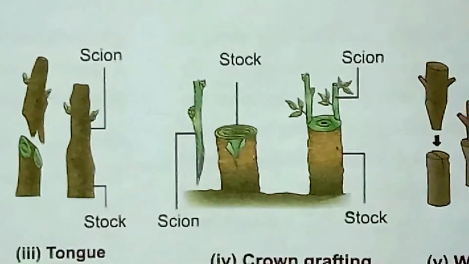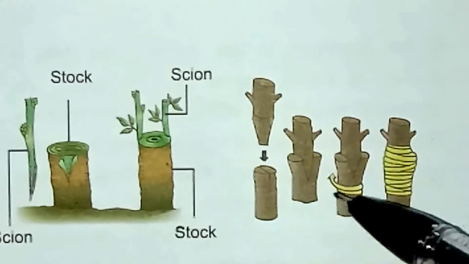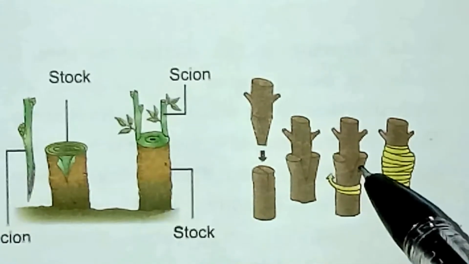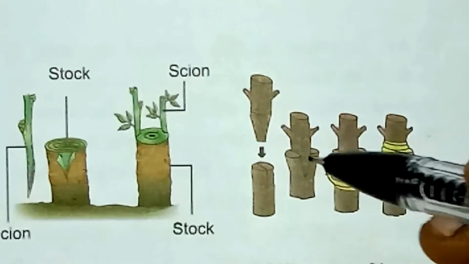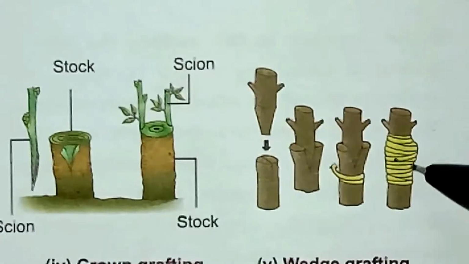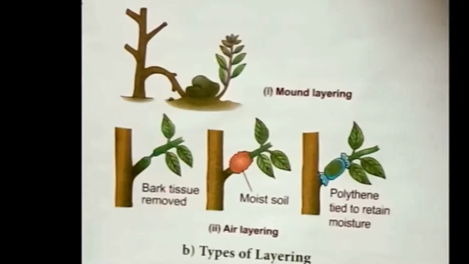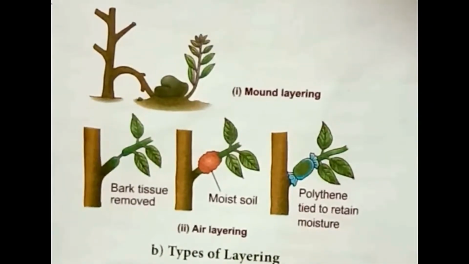The last method of grafting is called wedge grafting. In this method, a slit is made in the stalk and the bark is cut. A twig of the scion is inserted tightly so that the cambium of both the plants are joined together. So these are the different methods of grafting. The next conventional method of plant propagation is called layering.